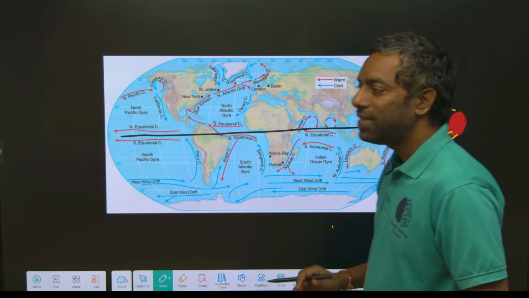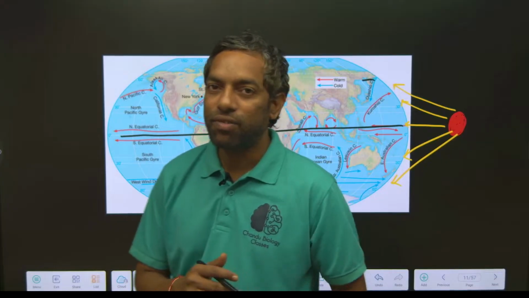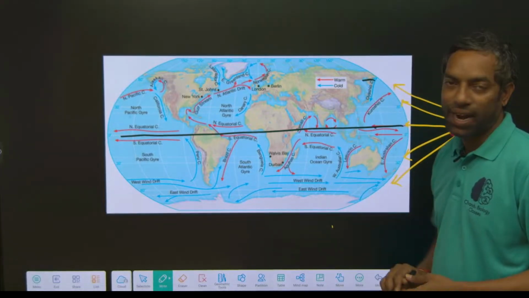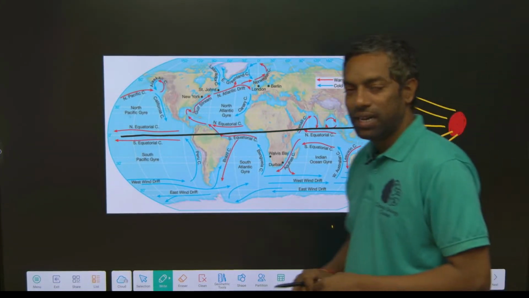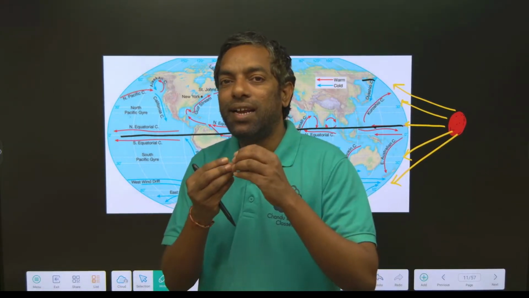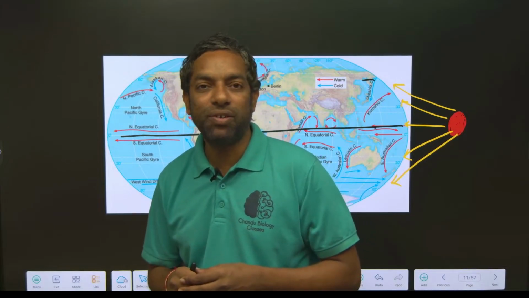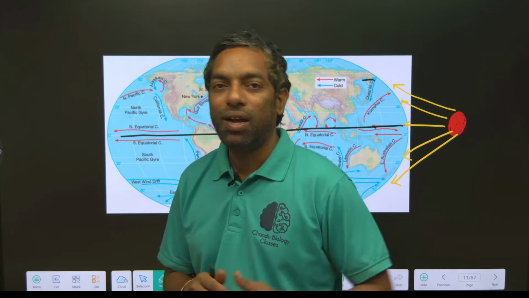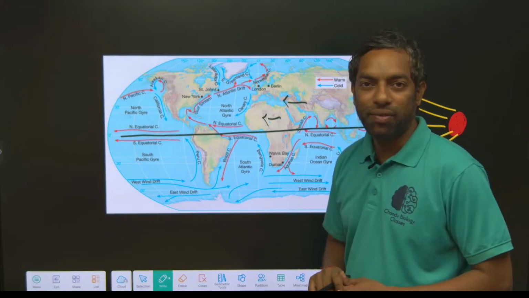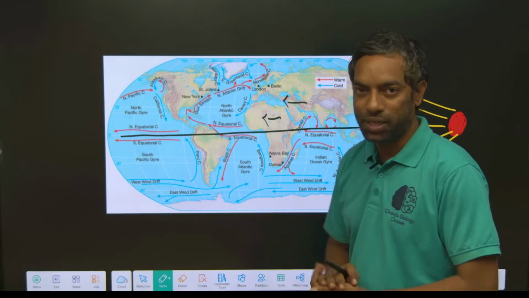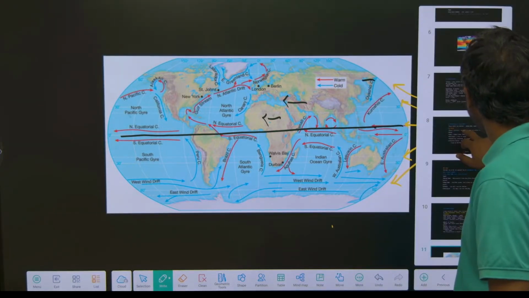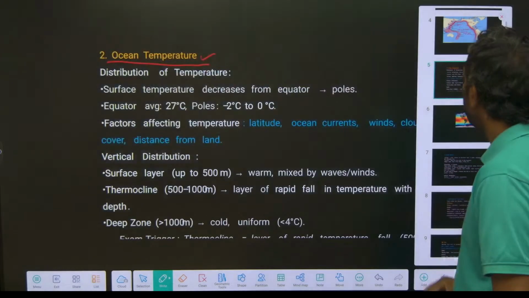If the sun gives direct heat to the oceans, it touches the water body first, after that the mainland. The water evaporates, with less dense water molecules, and can move over the mainland area as a current, guys, from high pressure to low pressure. We will discuss it later. Okay, that was ocean temperature.